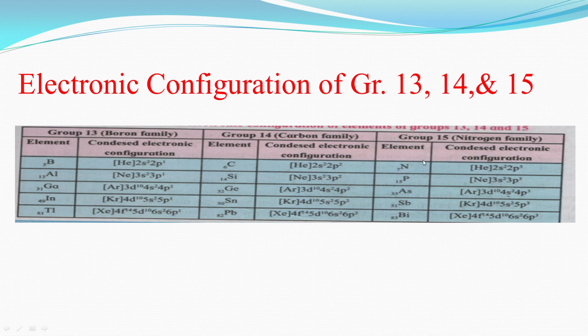Next, group 15 is the nitrogen family. Nitrogen has the condensed electronic configuration 2s2 2p3, phosphorus 3s2 3p3, arsenic 3d10 4s2 4p3, antimony 4d10 5s2 5p3 and bismuth 4f14 5d10 6s2 6p3.